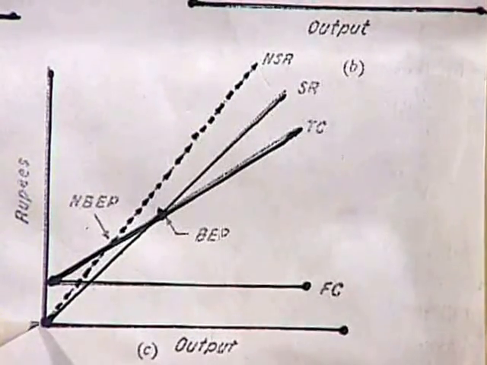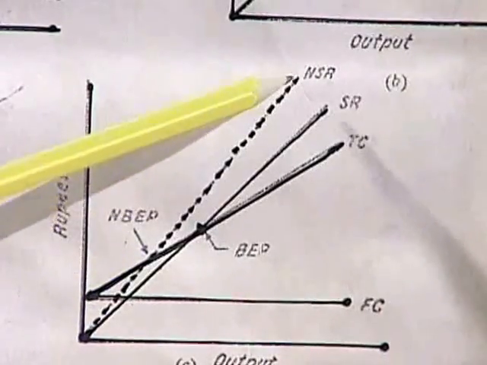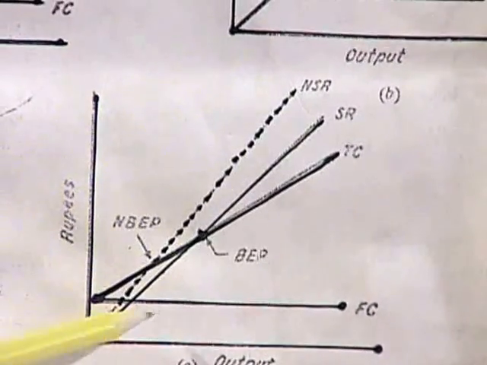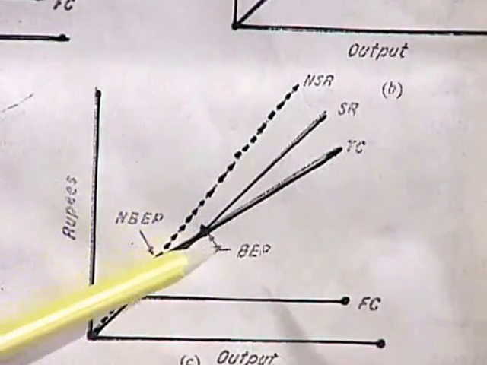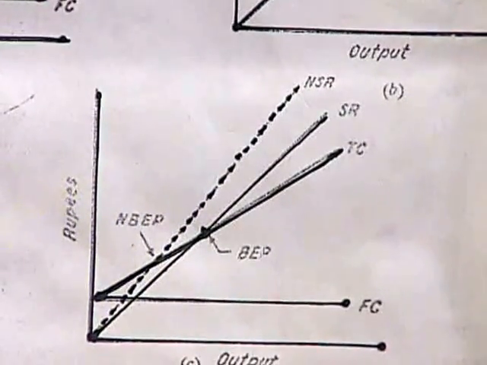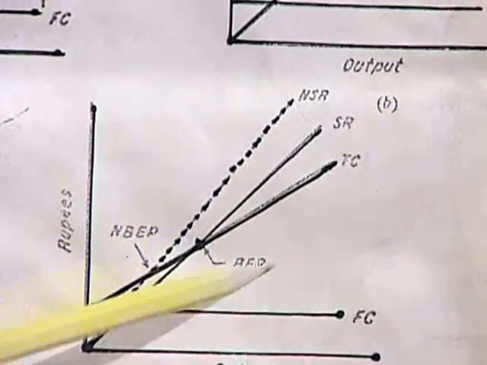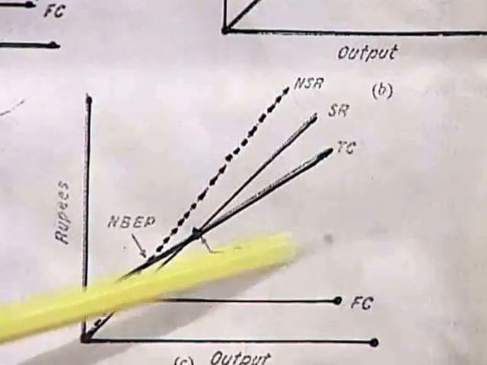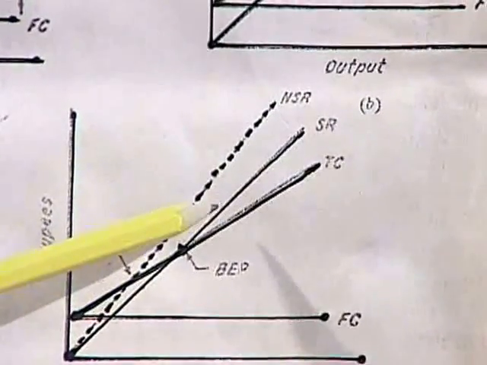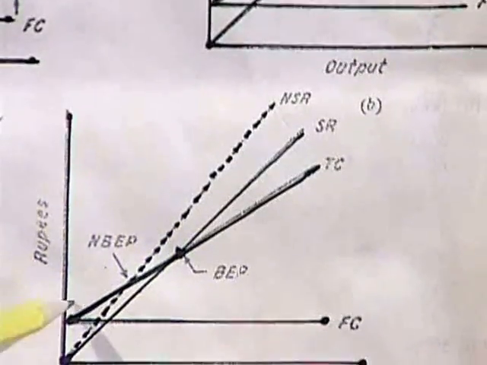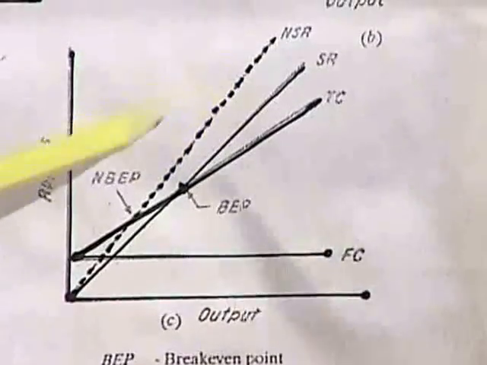So, instead of 15 rupees, I increase it to 16 rupees. Then what happens? This is the new sales revenue line. So when sales has been increased, the break even point comes to the left of it. That means angle of incidence is more, margin of safety is increased. So margin of safety is increased, angle of incidence is more, and the profit is also increased. Only this is the loss, whereas here it is a profit.